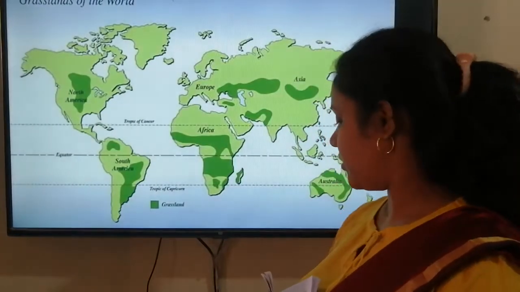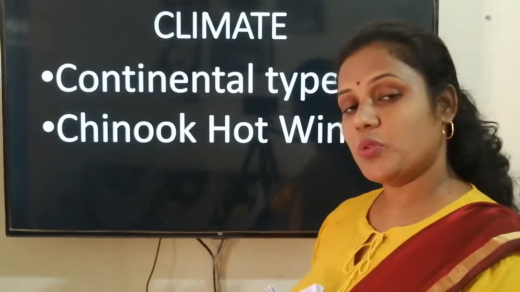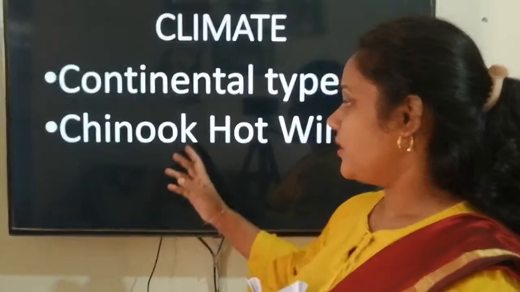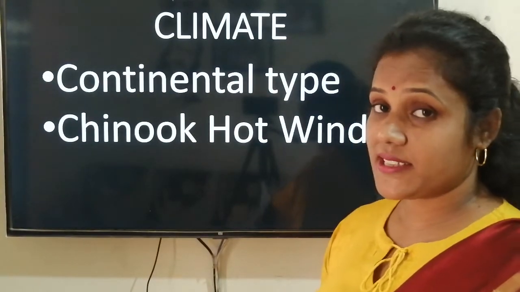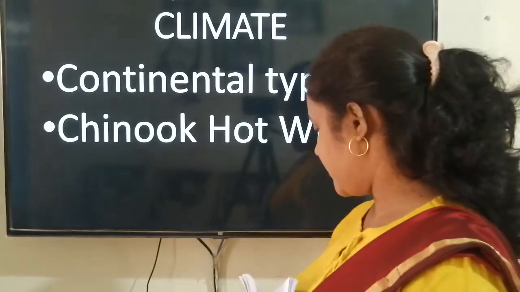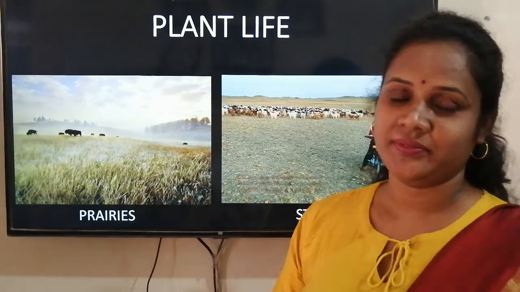I told you the meaning of continental: it's too hot in summer season and too cold in winter season. Then hot winds blow in the grasslands which are in the northern hemisphere. Today we have to see plant life. After a little bit of revision, we are going to learn about which type of plant or grasses grow here. So we'll quickly go to the book and open page 34.